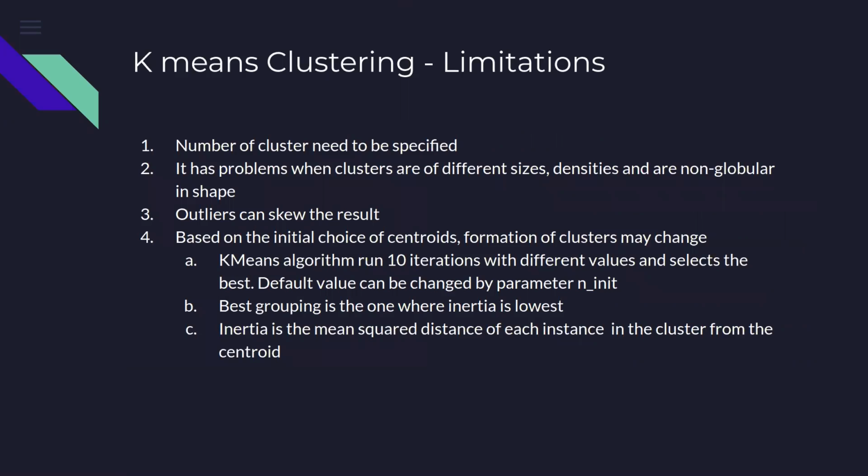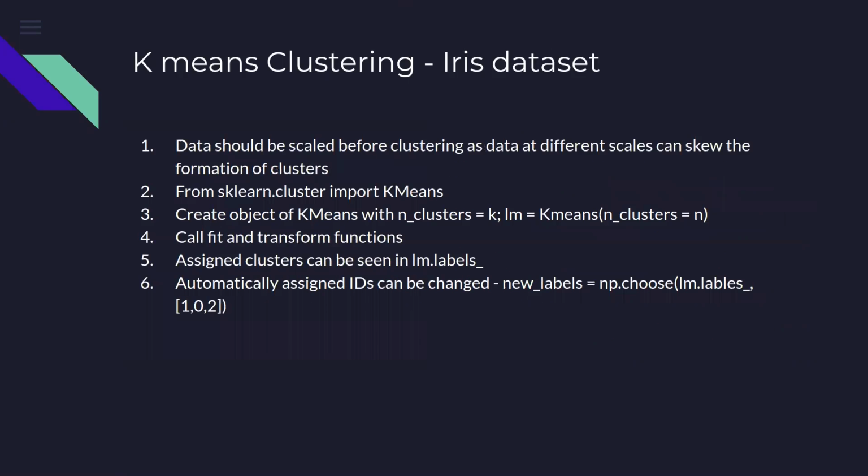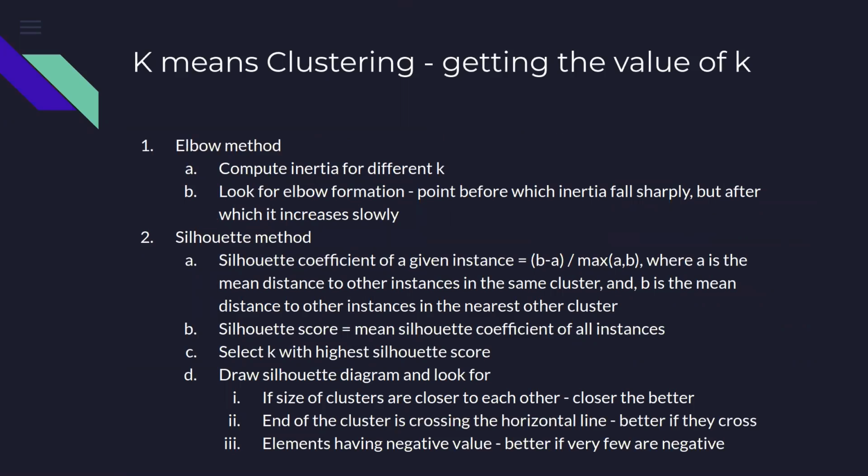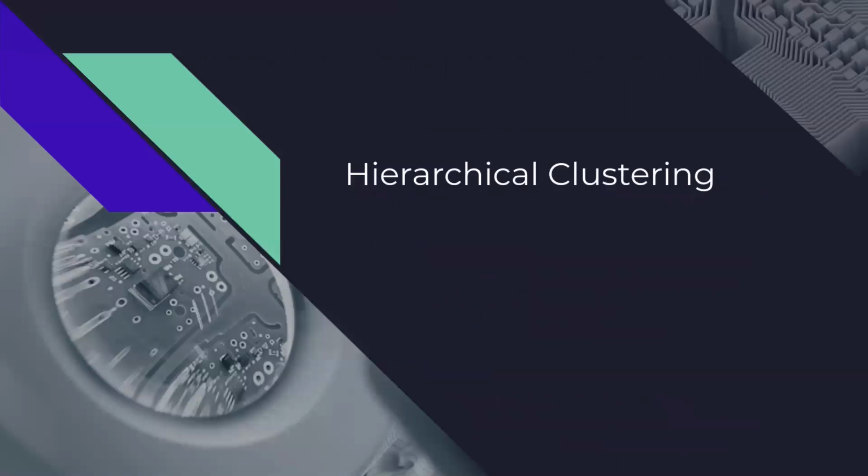And then we also saw that for measuring good clustering, we used two measures. One was inertia and the second was the silhouette score. We computed both, and we saw how, using these two measures, we can come to a conclusion whether we should divide our data into two clusters, three clusters or four clusters, as we have seen yesterday.